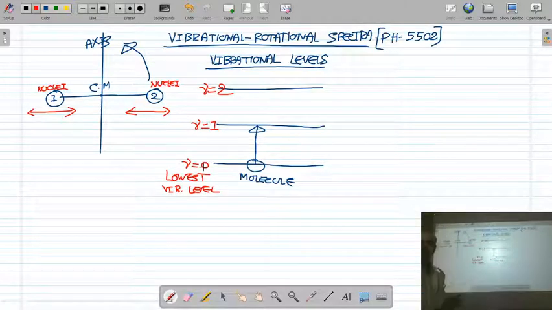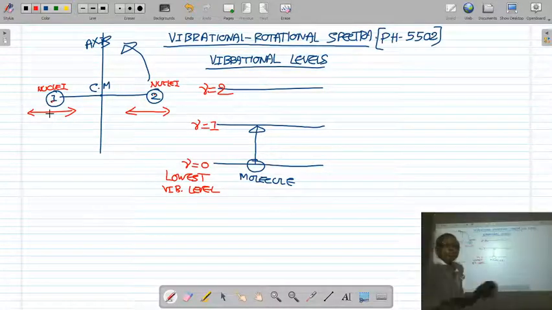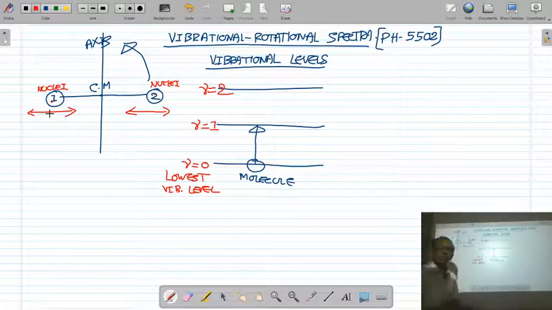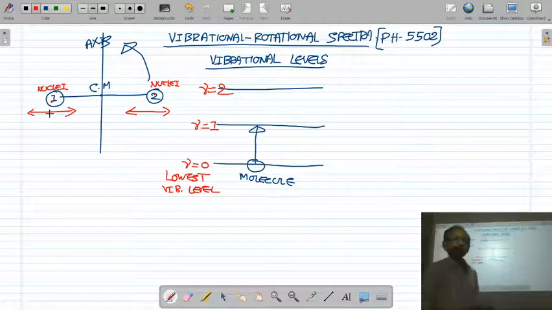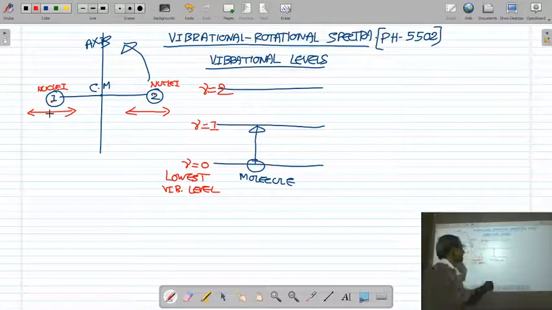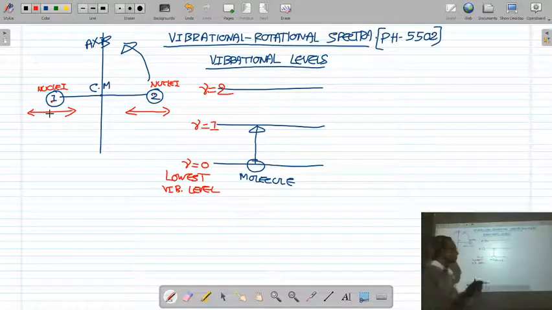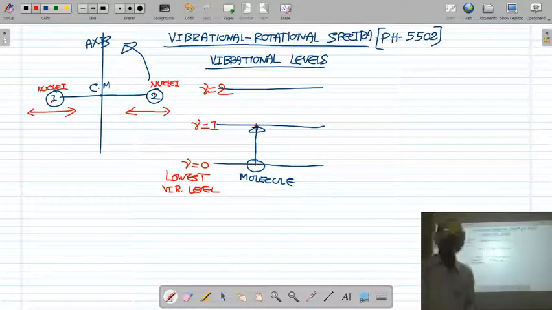First of all, we will see that two nuclei of the molecule are oscillating about their equilibrium position along the internuclear axis. Due to the vibrational motion, the molecule has vibrational energy and vibrational energy levels. When the molecule makes a transition from one vibrational level to another, it gives a vibrational spectra.